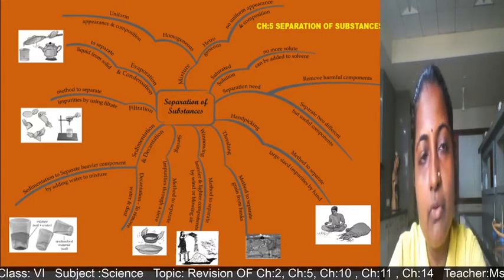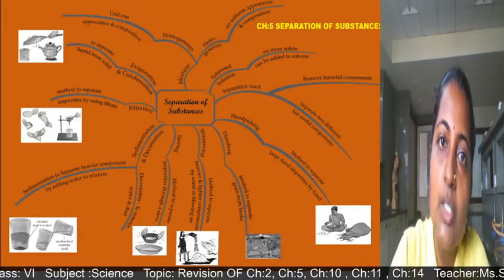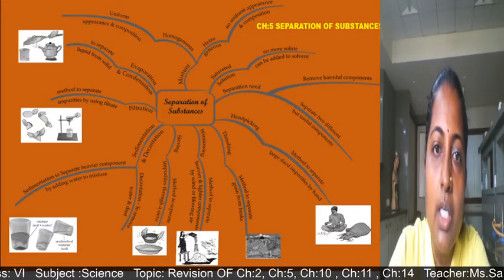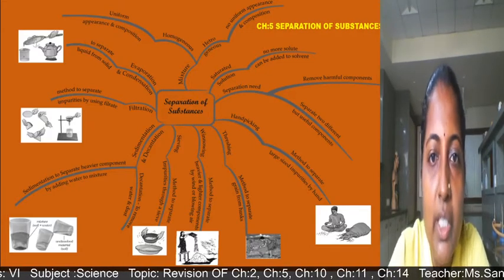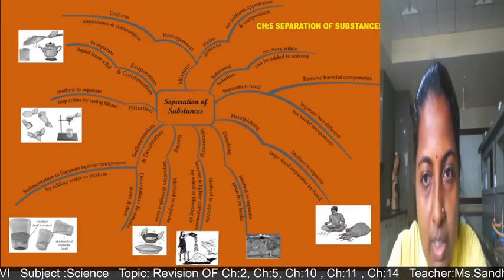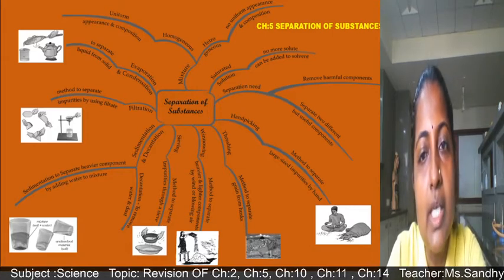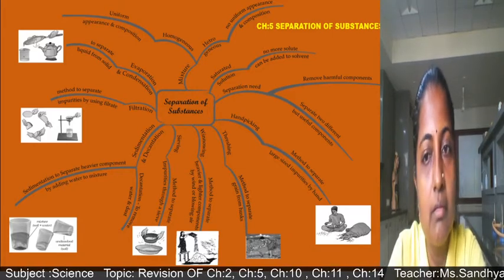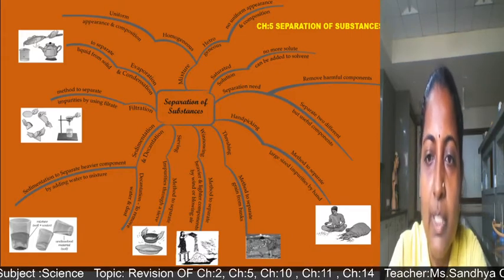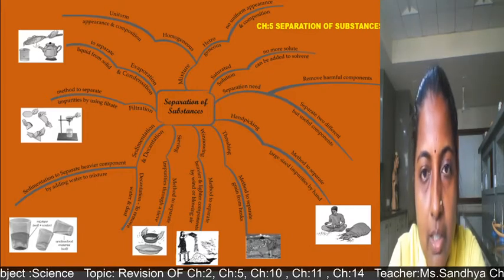For example, if you take salt and water. Heterogeneous mixture means non-uniform appearance and composition. Now why do we need to separate the substances? To remove harmful components. For example, wheat and stones are mixed together, so we can separate that from the wheat, and we can get a proper particular substance which we can use, which we can consume.